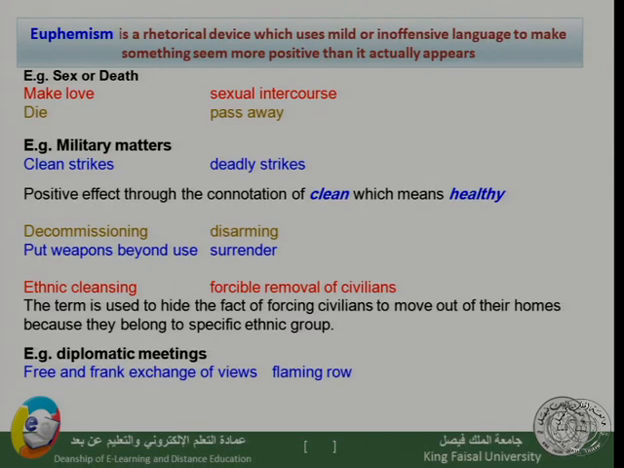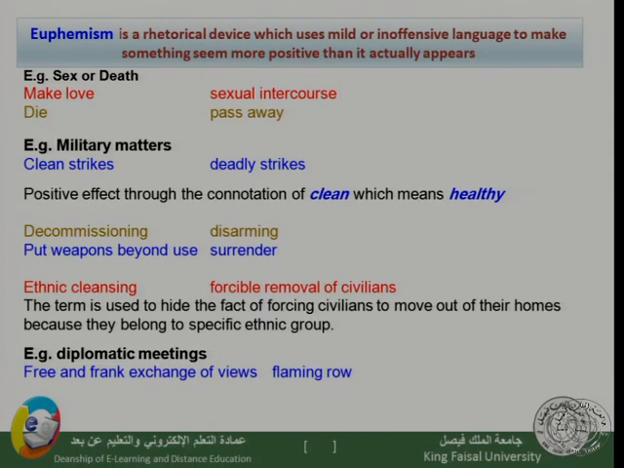Now, how is this rhetorical device used in politics, especially in military matters? An example from the military is when we say clean strikes. Strikes are usually not clean, they are deadly, they are fatal, they kill people. Saying clean suggests that it cleans the whole area, though it kills all those people, but it is just a term to cover the negative aspect of those strikes, and we say clean instead of deadly or fatal. So clean strikes would refer to deadly strikes.